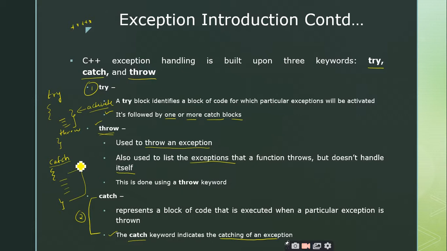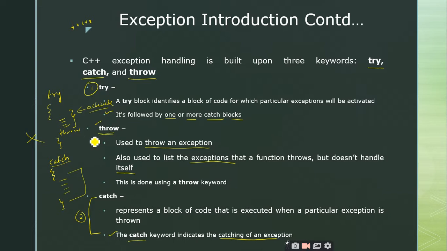How many catch blocks can a try block have? One or more, sir. Super, right? One or more catch blocks. But I told you that one try block should have at least one catch block. Without a catch block, this is an error, or the program will be terminated abruptly, right? So every try block should have at least one corresponding catch block.